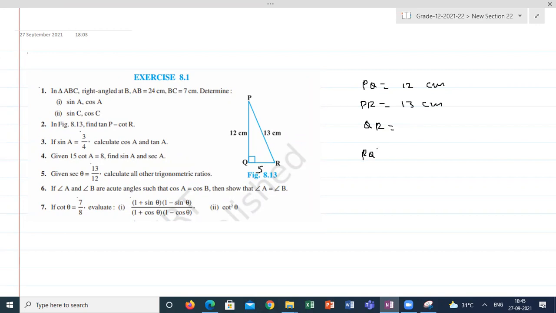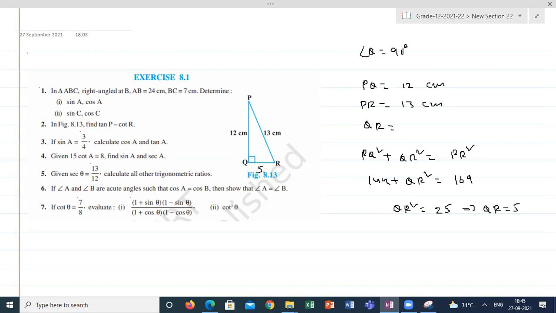So PQ square plus, and angle Q is equal to 90. PQ square plus QR square will be equal to PR square. PQ square is 144 plus QR square we don't know and PR square is 169. So from here QR square is equal to 25. So QR will be equal to 5. This is 5. Now it will be easy to calculate any angles.